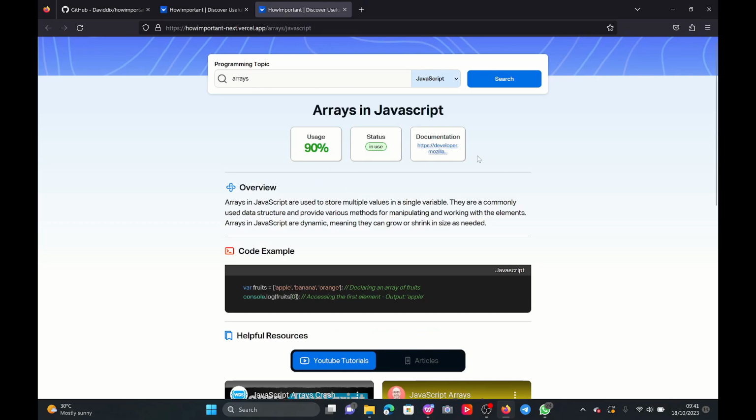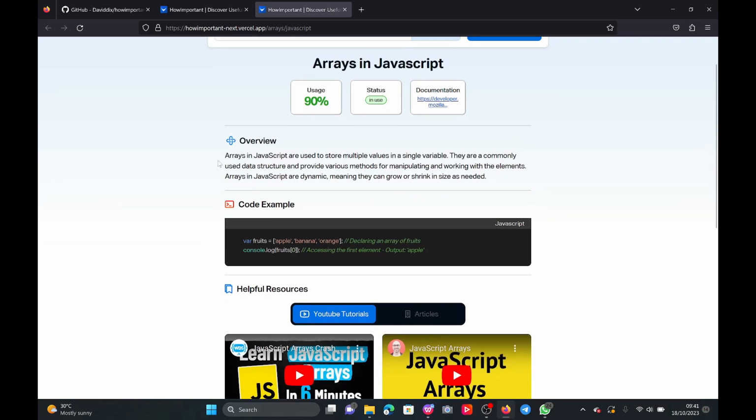Okay, so this is how it will look when you get the information back about the topic. I searched for arrays in JavaScript, and the first section gives you the usage, that is how devs are using arrays in JavaScript and how high it is, and you can see it's 90%, which means it's very high. It's very important. So the status is in use, and then you also get the documentation for the topic.